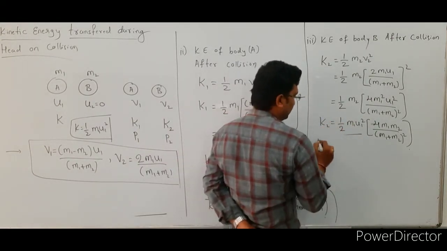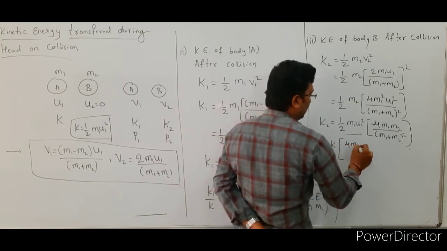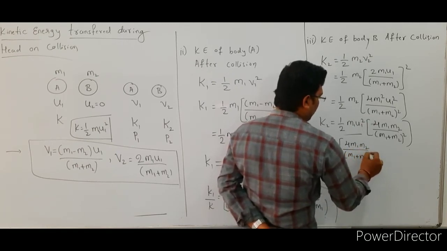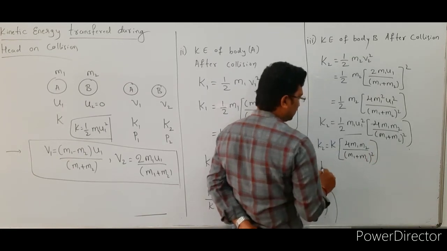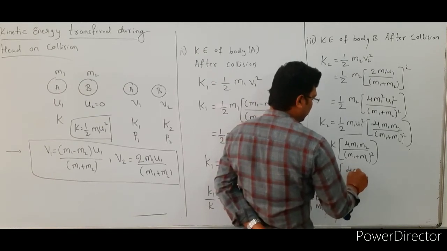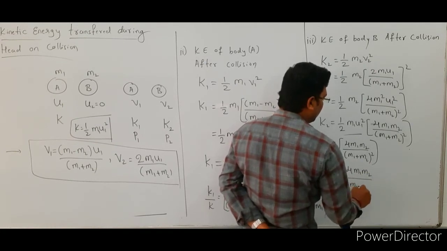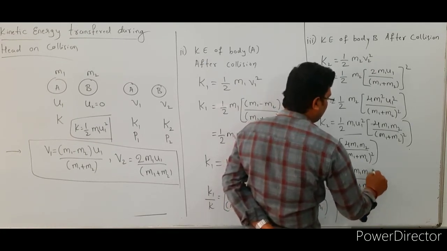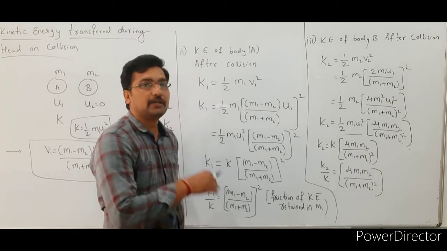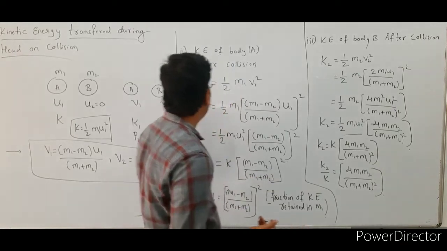So that is k2 is equal to k bracket of 4 m1 into m2 divided by m1 plus m2 whole square, right? So next one, from this relation k2 by k is equal to 4 m1 into m2 divided by m1 plus m2 whole square, right? So this much of kinetic energy is transferred from first body to second body. So this is a fraction of kinetic energy transferred from body A to body B.